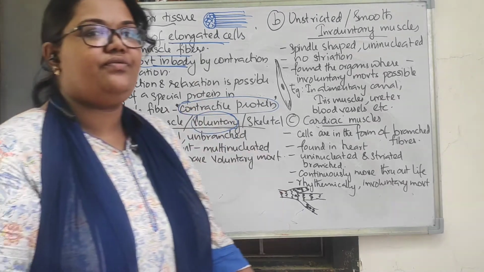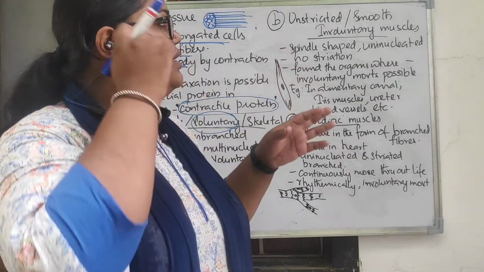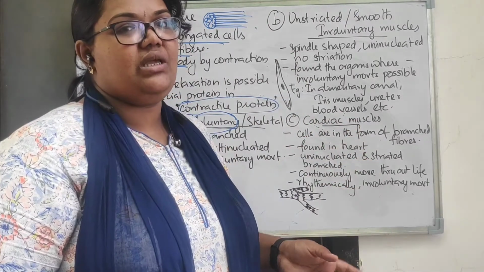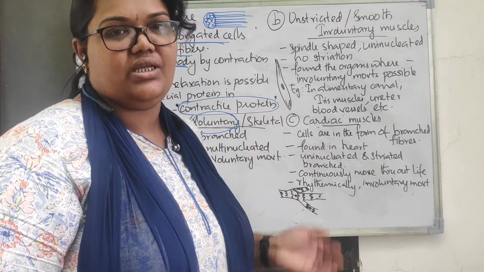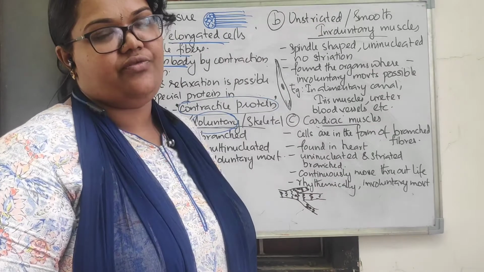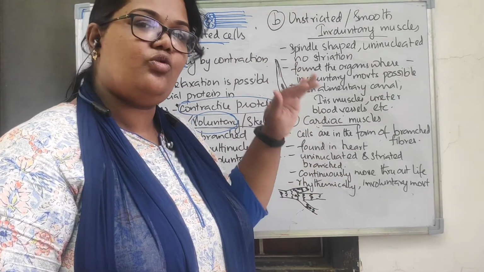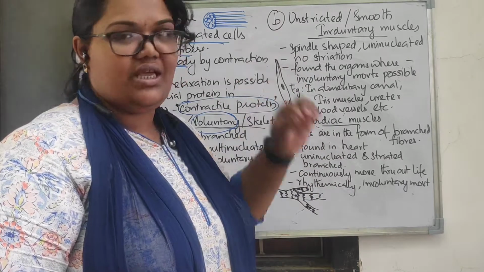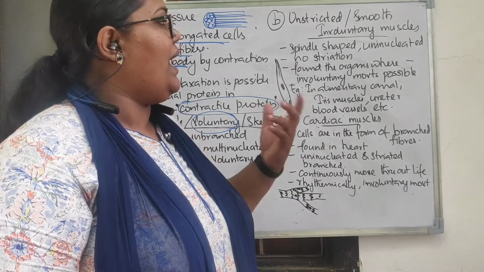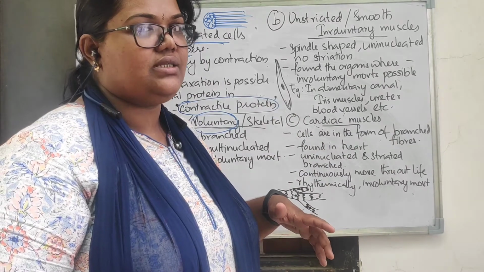The second type of muscular tissue is the unstriated. Obviously from the name unstriated है तो कोई भी striations नहीं है. There are no bands present in this type of tissue, right? और bands नहीं है इसलिए उसको एक smooth appearance मिल जाती है. So that's why the name is smooth muscles, right? And it is not associated with our skeletal system, right?